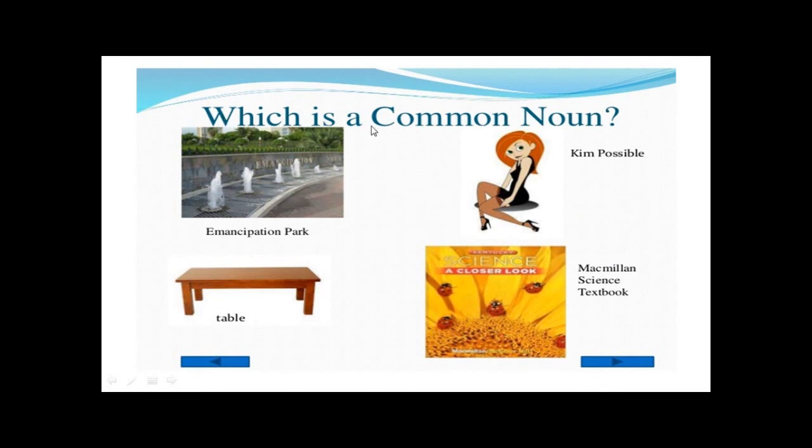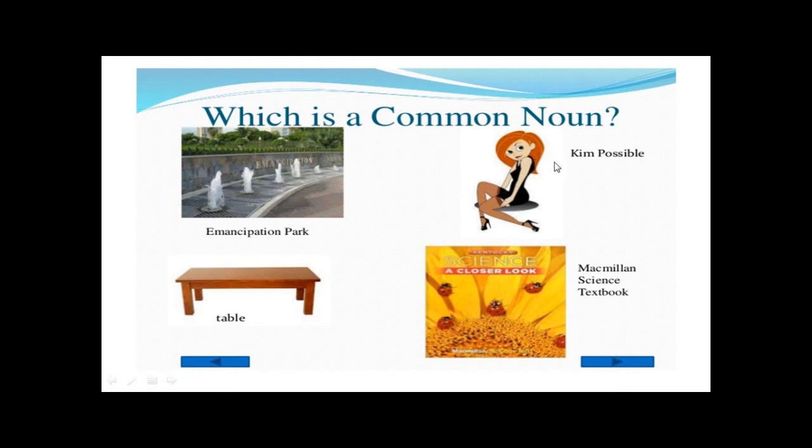Now I want you to help me find which one of these pictures is or are common noun. I just have here one picture that is a common noun. So the first one here, Emancipation Park. This is a park whose name is Emancipation.